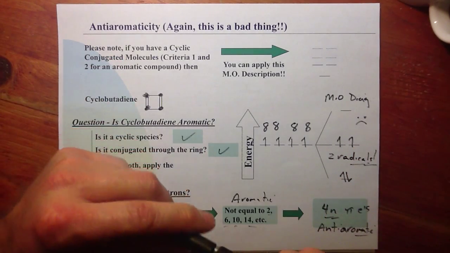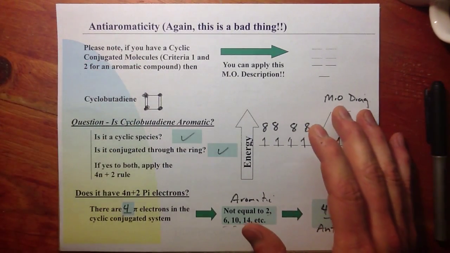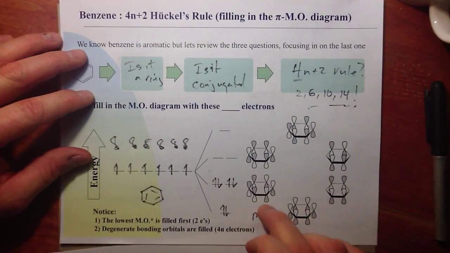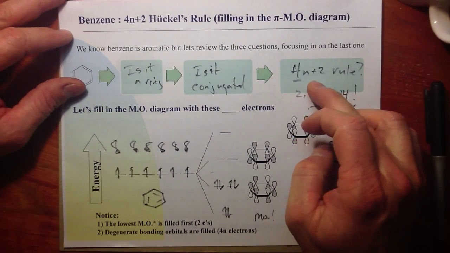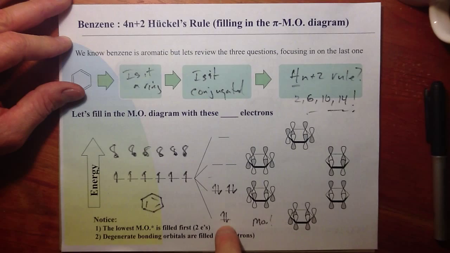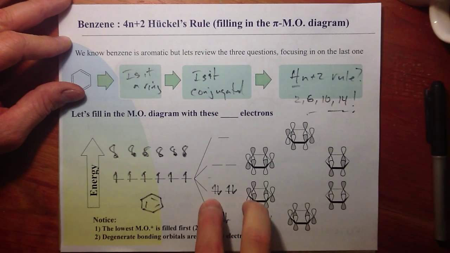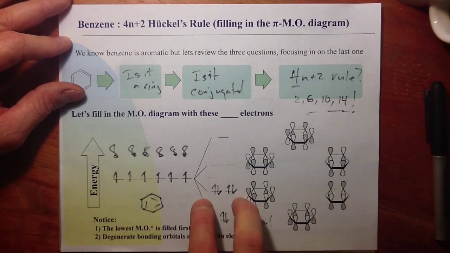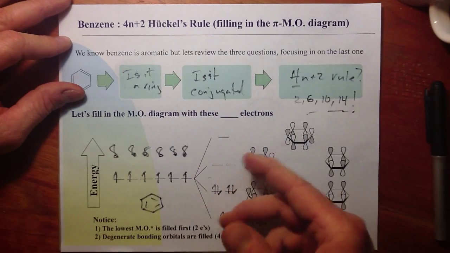Well, that's it. A little bit longer than 15 minutes, but that gives you some introduction to what the basics are for aromatic systems. It all comes back to the molecular orbital diagram to explain the 4n plus 2 rule. We have our 2 electrons at the bottom for any pi molecular orbital description of a benzene ring or aromatic system, 2 electrons occupying that lowest energy orbital, but you always have in the next energy shell 2 orbitals that can be filled with up to 4 electrons. And that's a magic number, 2, 6, 10, 14, and such.